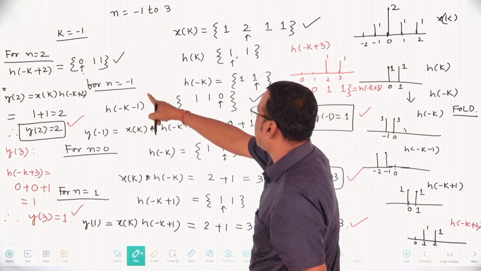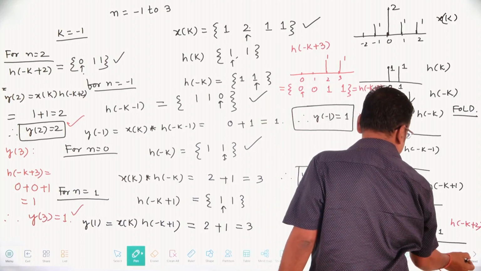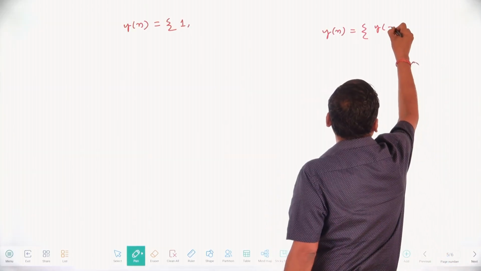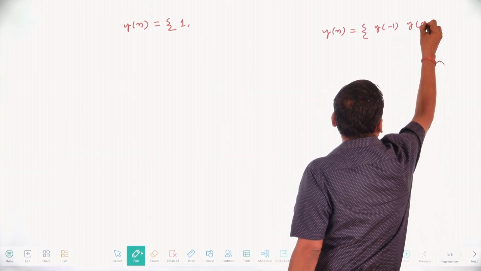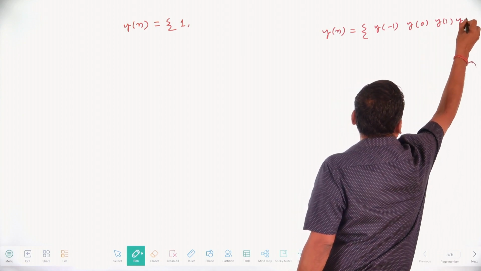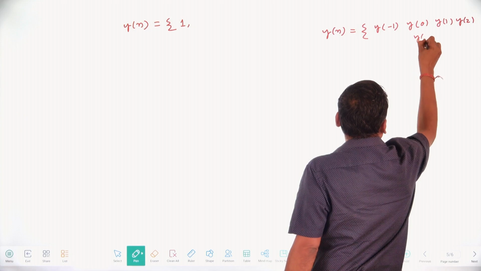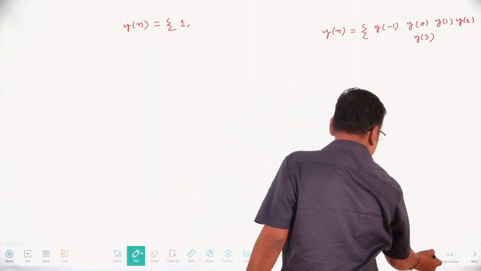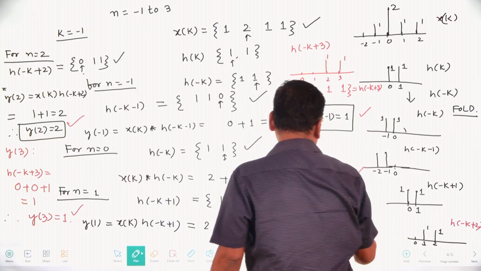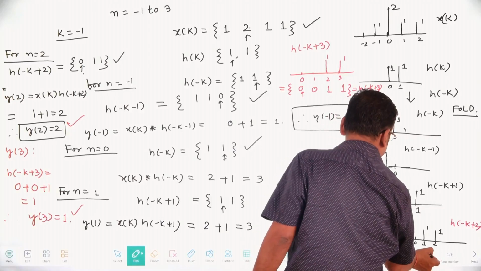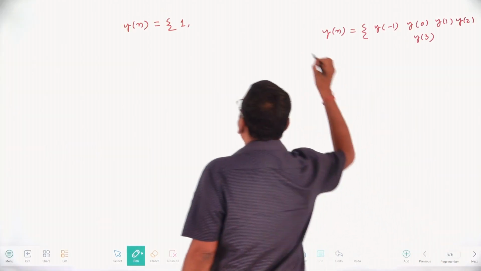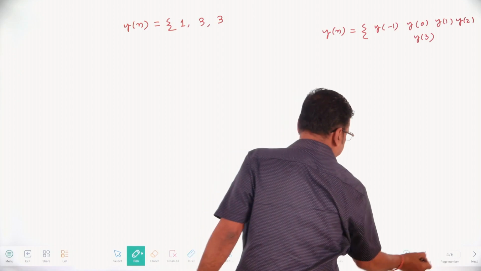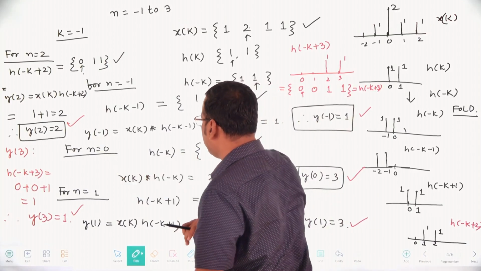The starting point is n equal to minus 1. That's why y of minus 1, y of 0, y of 1, y of 2, and y of 3. Okay, so y of minus 1 is 1, y of 0 is 3, and y of 1 is also 3. y of 2, how much is y of 2? 2. y of 3 is 1.